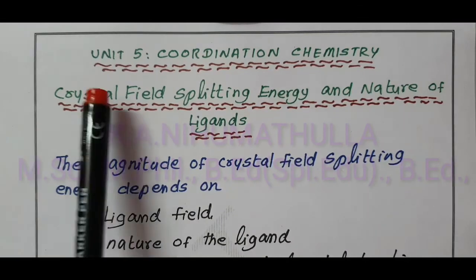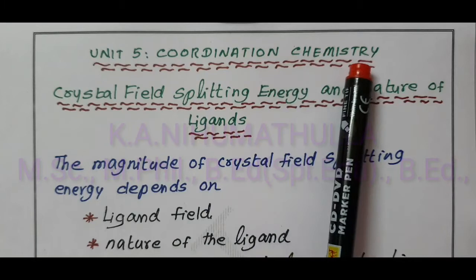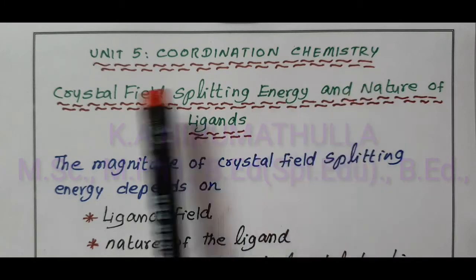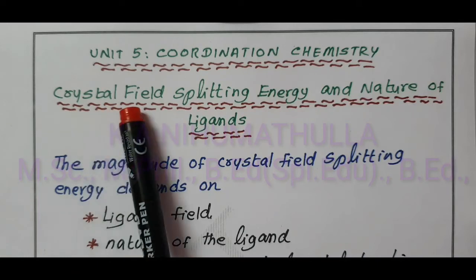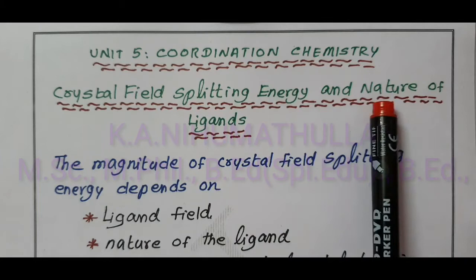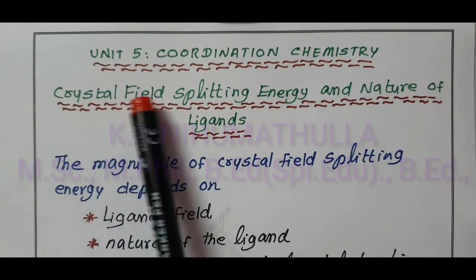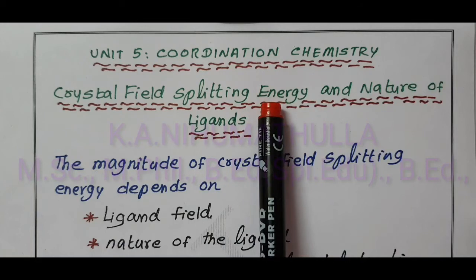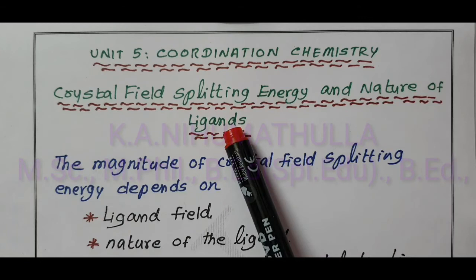This is Unit 5, Coordination Chemistry. In this, we are going to discuss crystal field splitting energy and the nature of ligands. Crystal field splitting energy delta and nature of ligands.